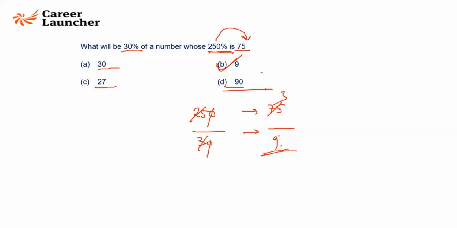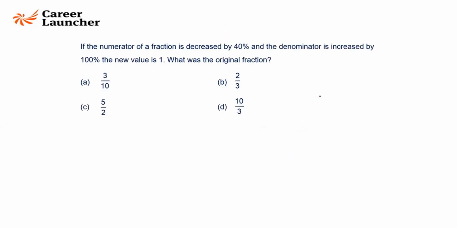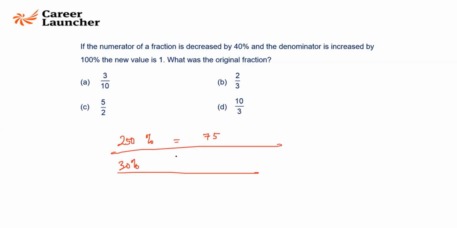If 250% is 75, 100% is 30. And 30% of 30 is 9. No shortcut, Jesha. That's how we do it. That's it. What I said was 250%. 50% कितना है? So if I divide these things, so 0 0 gets cancelled, percent gets cancelled, 25 3s are 75, so 3 3s are 9.